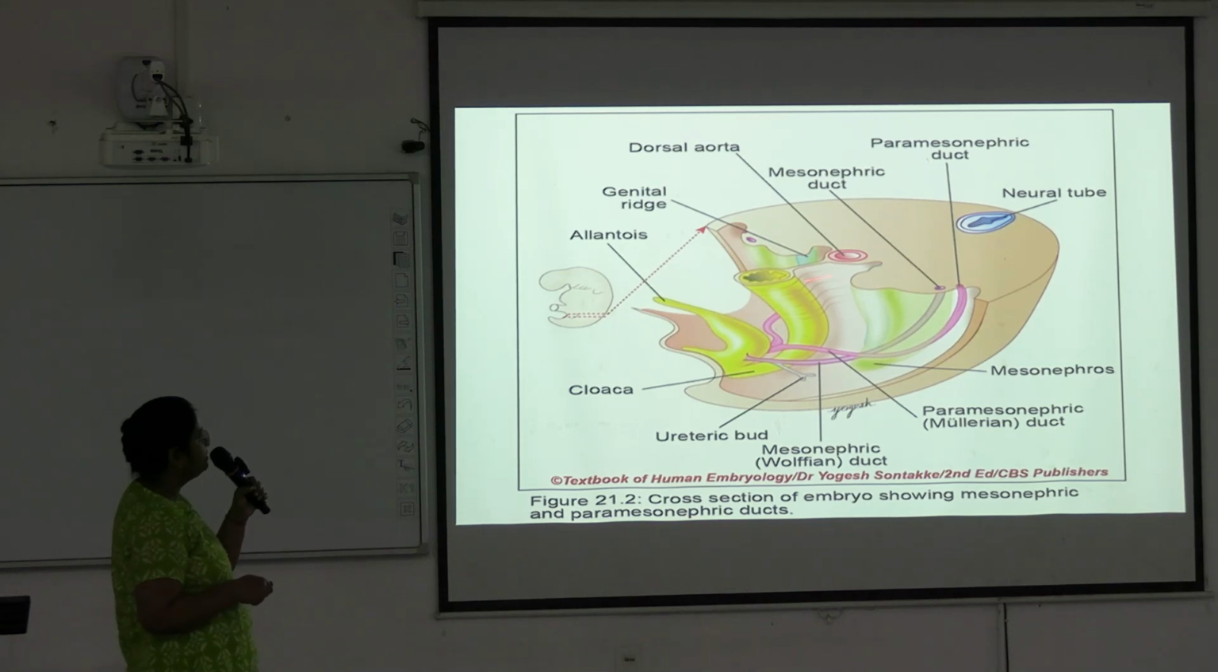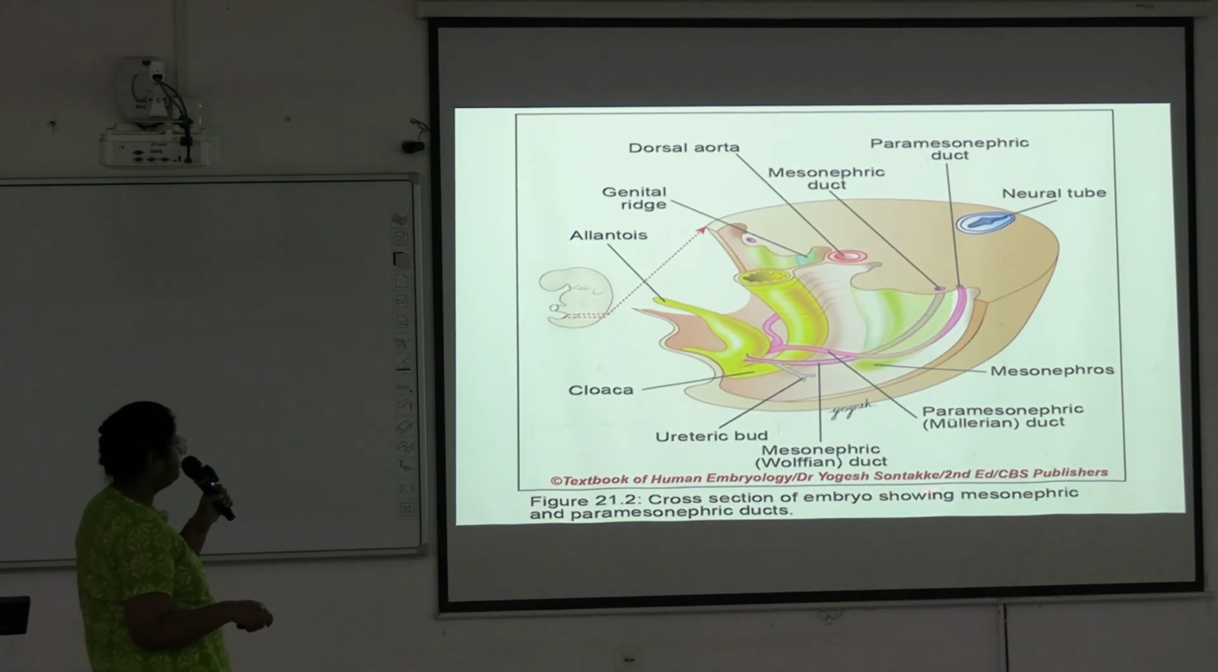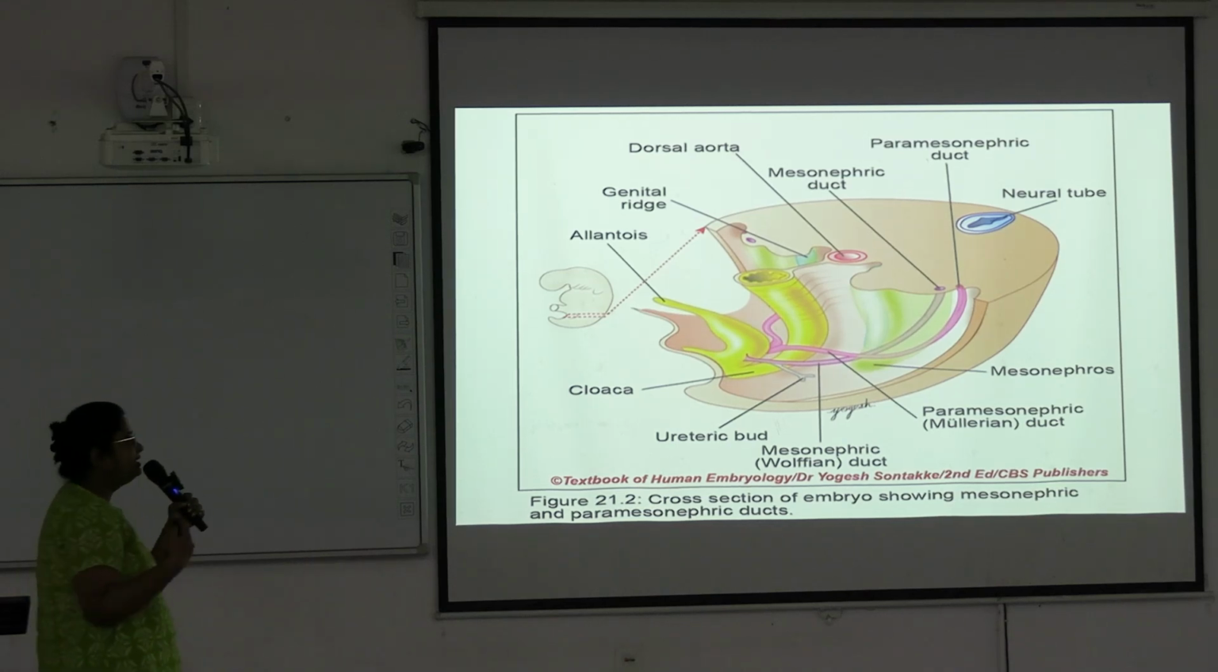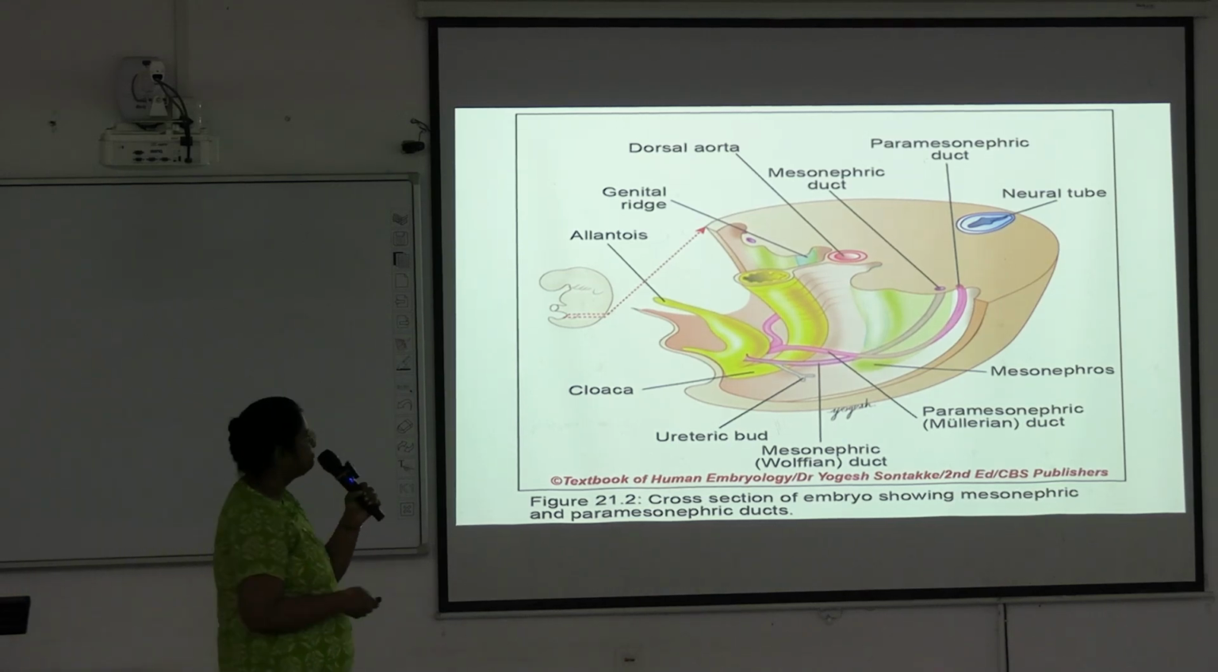Here we can see posteriorly there is development of the neural tube. Here is the genital ridge formation on the two sides of the aorta, and this is the gut. From the yolk sac, which was coming out through the umbilicus, the primordial germ cells are migrating towards the genital ridges to form the gonads. And this is a cross section of the embryo showing the mesonephric and paramesonephric ducts. From here, duct systems are developing.